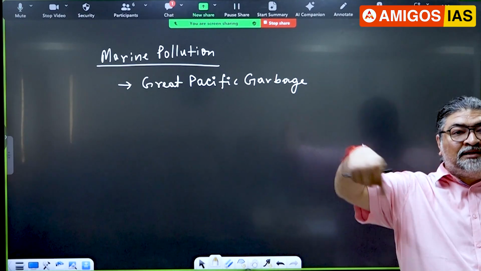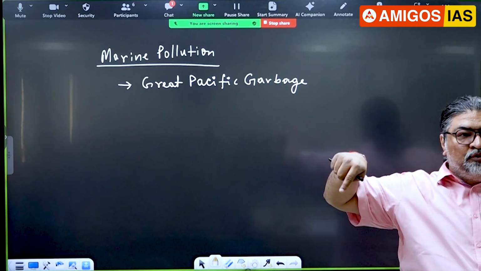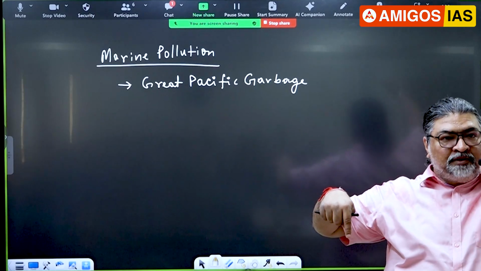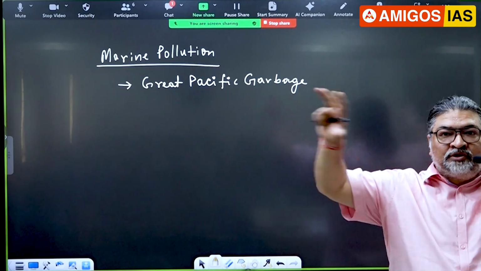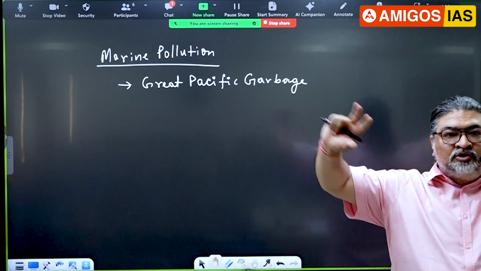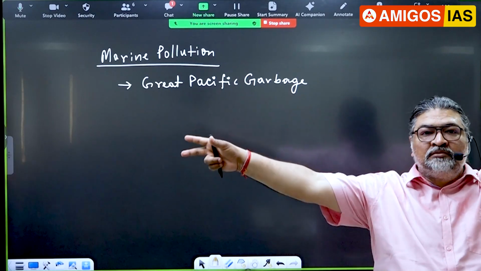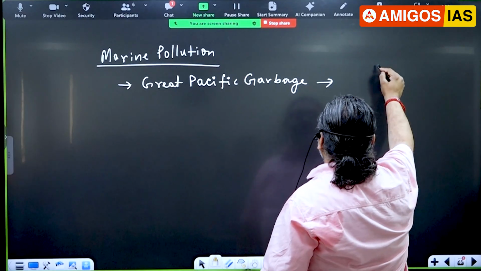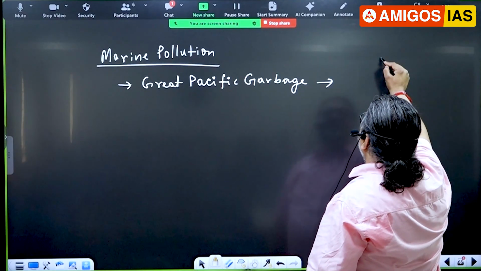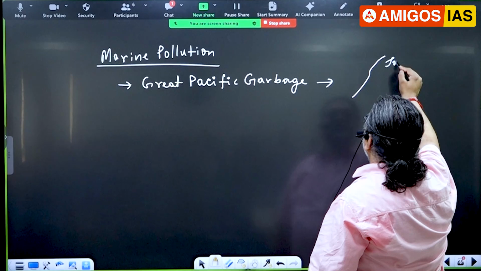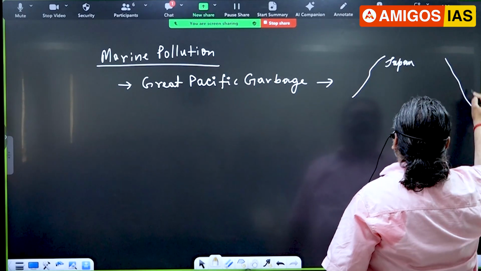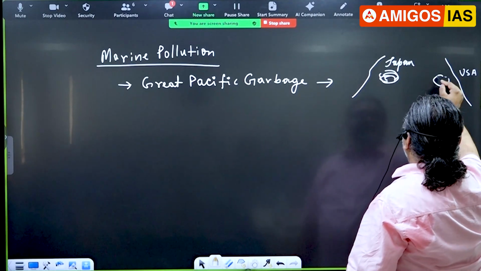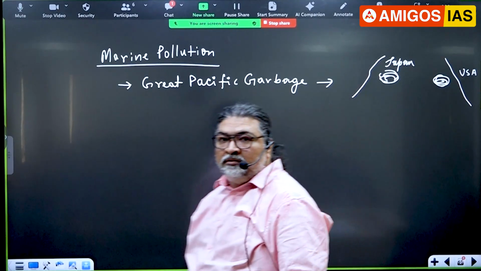And you know, there's something called the gyre current, where you find it in the Pacific. Which Pacific? Northern, not southern. Northern Pacific. And it has two sides. One is towards the USA, the second is towards Japan, eastern and western. Right? So that is the Great Pacific garbage patch. If you look at it, let's say here, this is Japan, off the coast of Japan, and there you have the USA. So one is littering here, another one is here, in the Pacific Ocean.